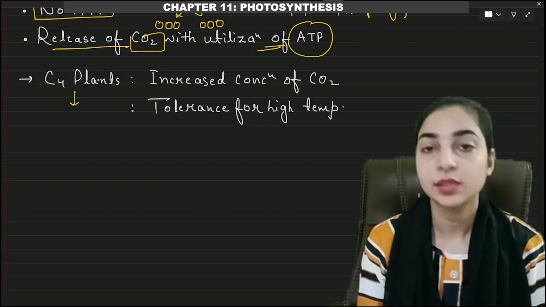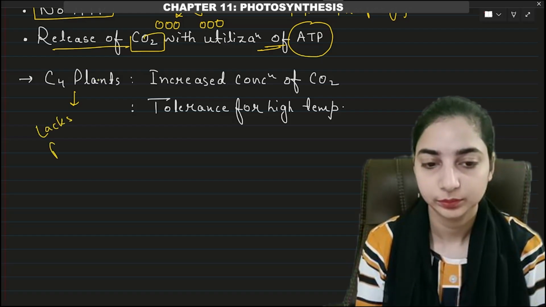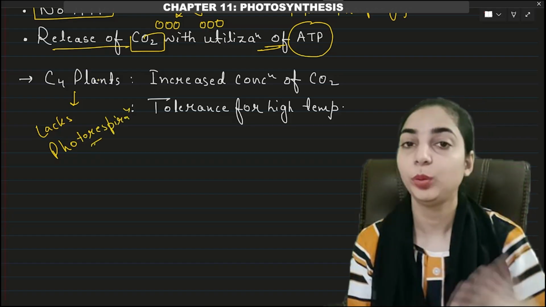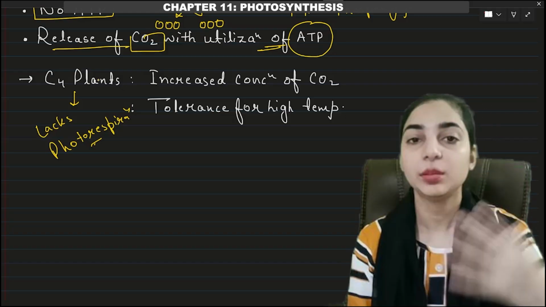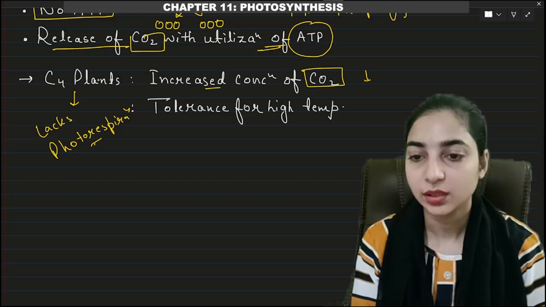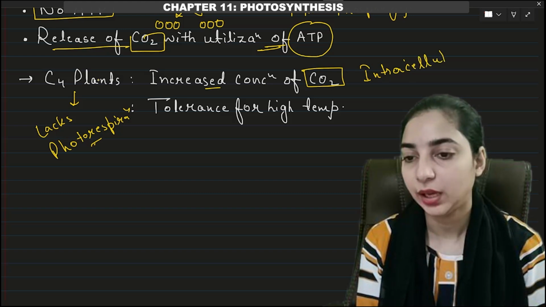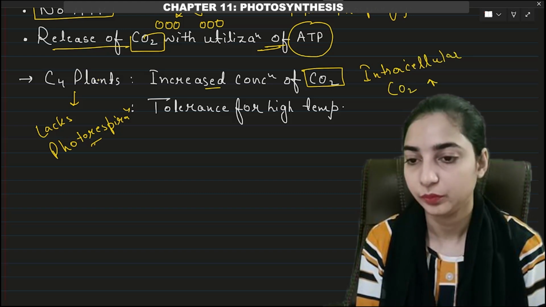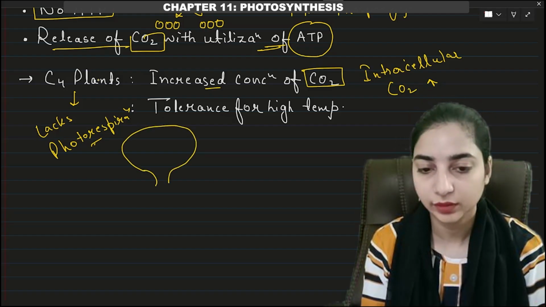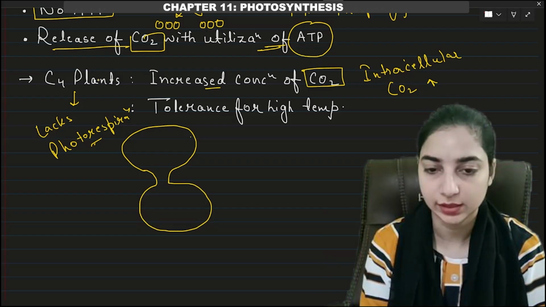But in C4 plants, photorespiration is not seen. Okay, it lacks photorespiration. How does C4 plant lack photorespiration? Because it has a mechanism to increase the concentration of carbon dioxide. Okay, it has the mechanism to increase the intracellular carbon dioxide concentration. How? We know that in the C4 plants we have one mesophyll cell, then it is connected with the bundle sheath cell. Okay, mesophyll cells of C4 plants are connected with the bundle sheath cells.